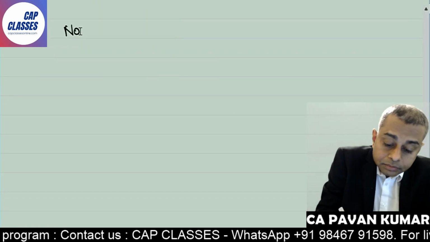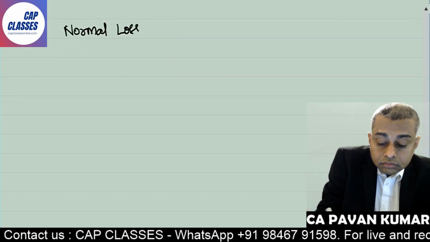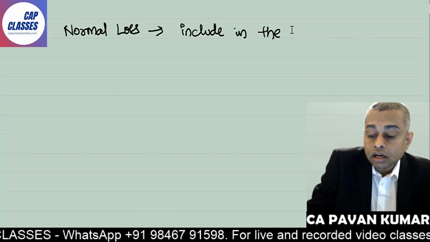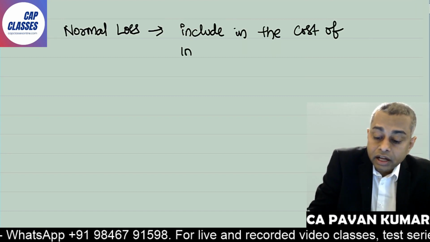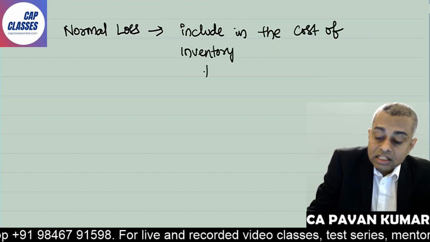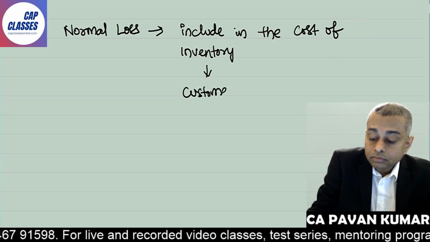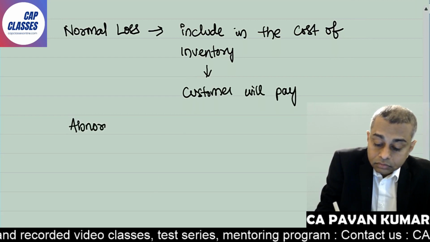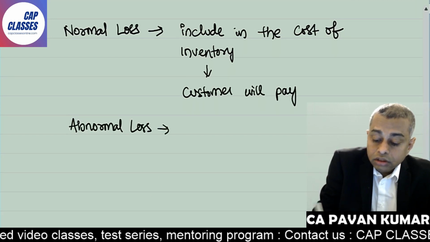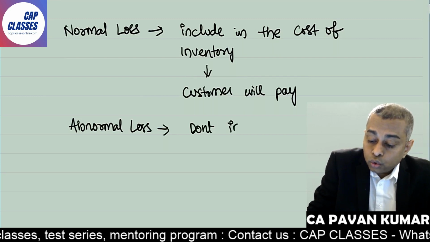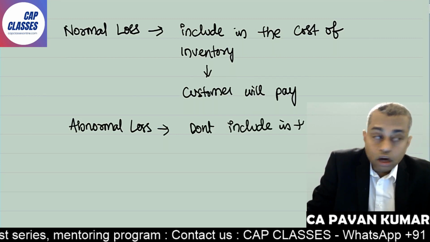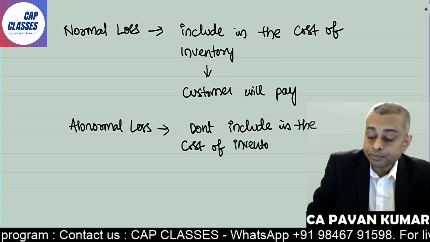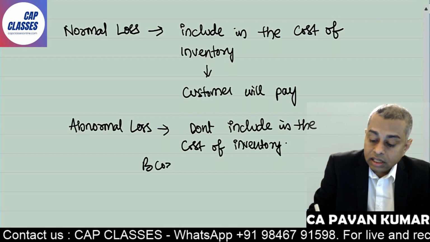So write down the principle. Normal loss: include in the cost of inventory because customer will pay for it. Abnormal loss: don't include in the cost of inventory because customer will not pay.